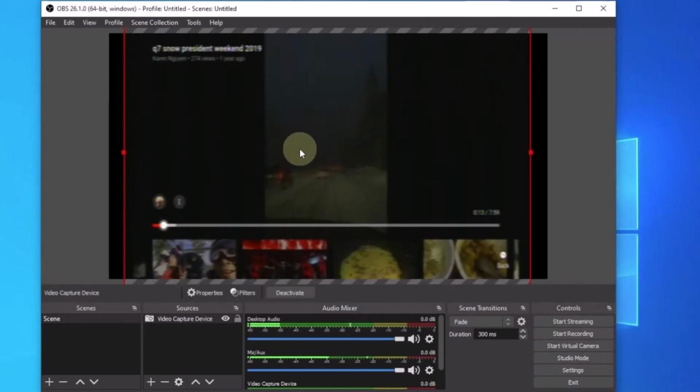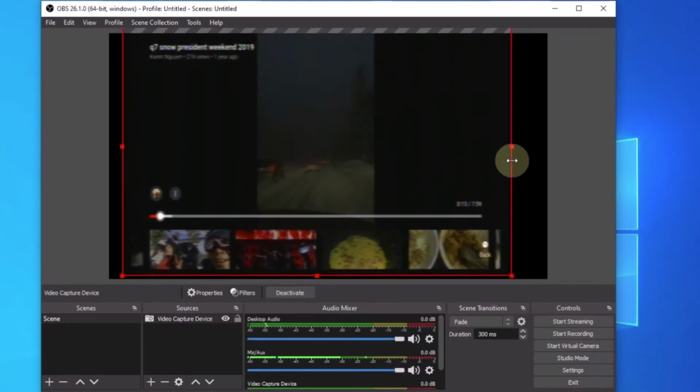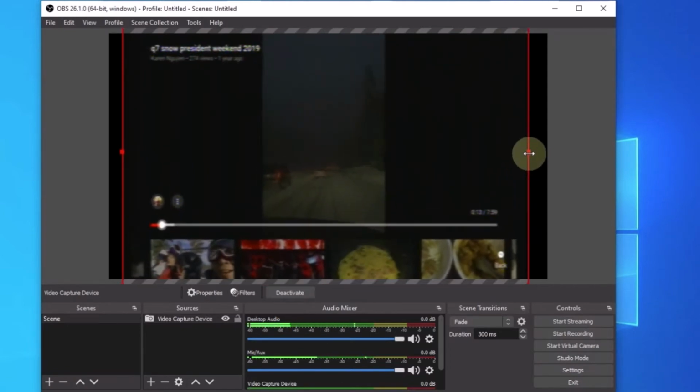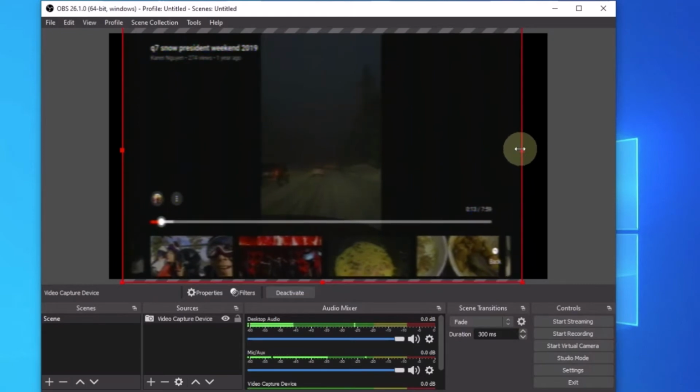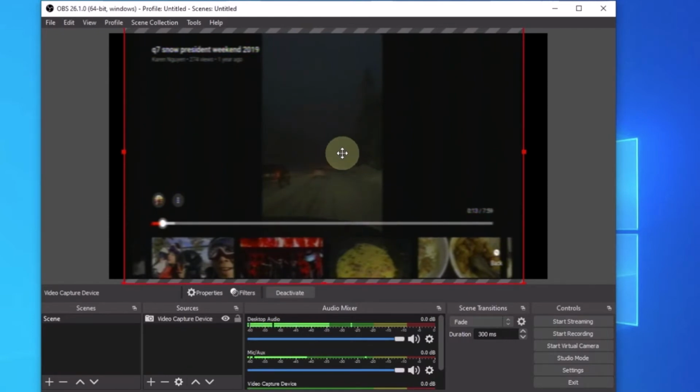So now, say this is your video. When you come up, you can adjust the screen. Whatever appears here is going to be recorded, so you can make it in the middle.